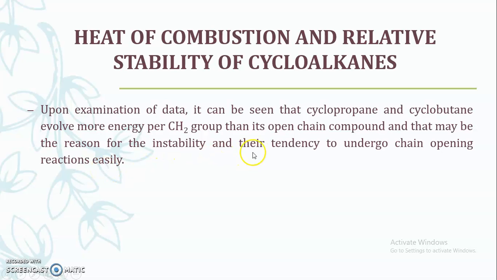So cyclopropane and cyclobutane are more unstable because they evolve more energy per CH2. But cyclopentane and cyclohexane evolve very little energy per CH2 group as compared to the open chain compound, and that's why these compounds do not undergo chain opening reactions very easily. So that is the difference, and the stability of these cycloalkanes can also be confirmed with the help of this heat of combustion study.